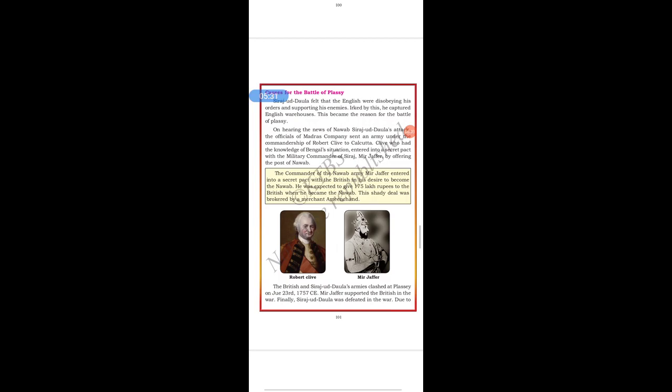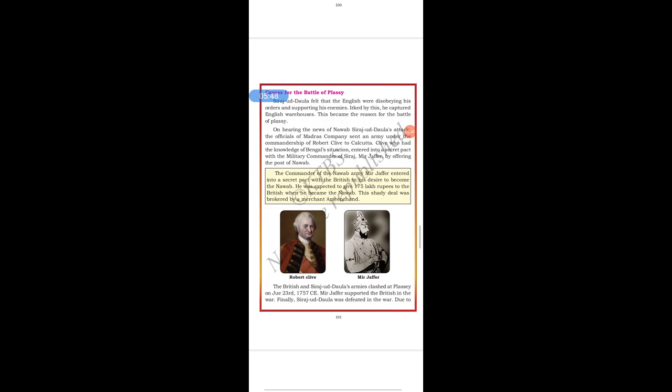This shady deal was brokered by a merchant, Amin Chand. He is nothing but a businessman. You can see the image of Robert Clive and Mir Jafar here, students.